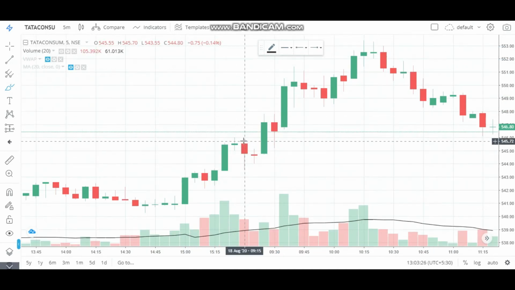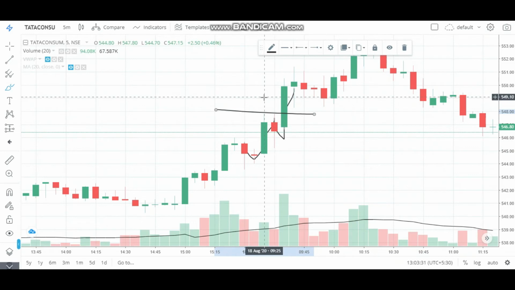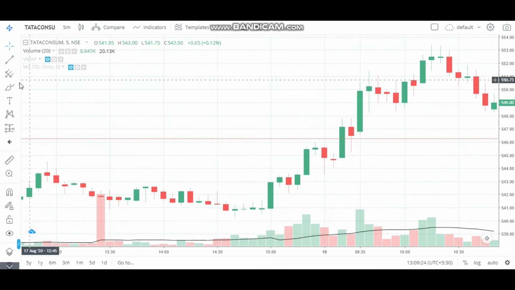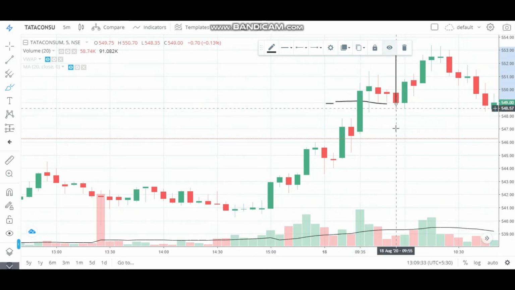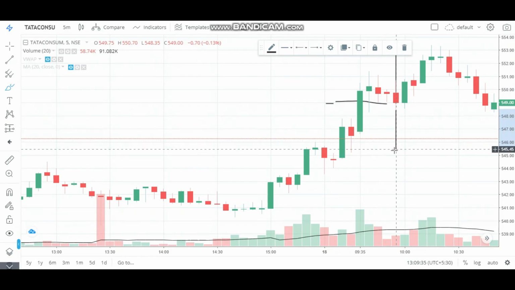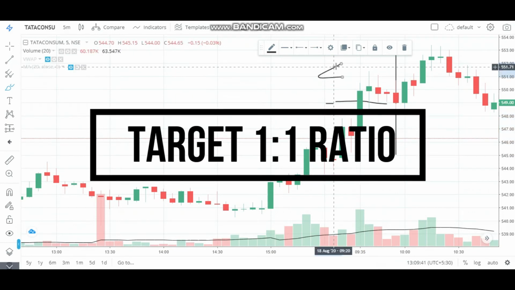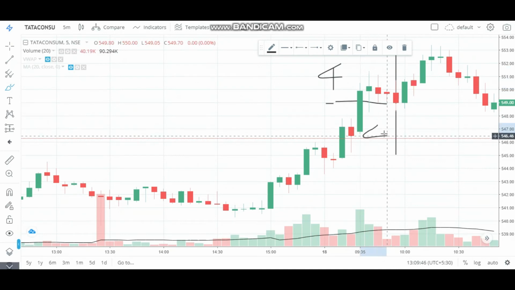So after watching the price action this way, I took the trade at 549 on these areas. This is my trade book and you can see here buying 80 quantity at 549. After entering at 549 at this area, I placed a simple target of 4 rupees and my stop loss was also 4 rupees downside, which means if the market goes in my direction I will earn 4 rupees, and if it doesn't go in my direction I will lose 4 rupees.